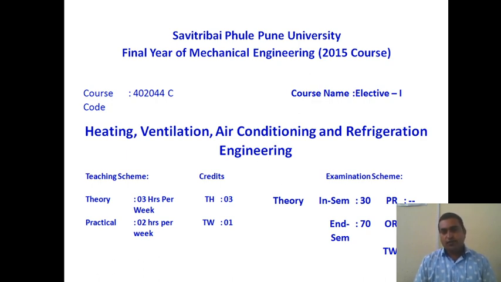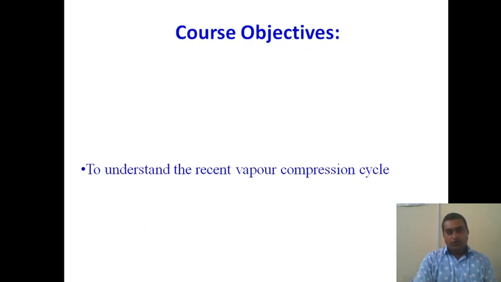As far as Savitribai Phule Pune University is concerned, in 7th semester this is an elective subject. For this subject you have 30 marks in the in-semester exam and 70 marks in the end semester exam, and there is a term work of 25 marks. So the total weightage for the subject is 125 marks. The subject code is 402044C. Now we will discuss the objective of this subject.